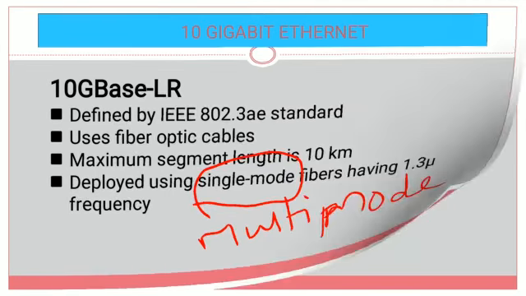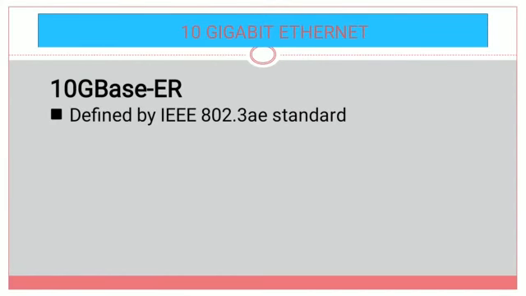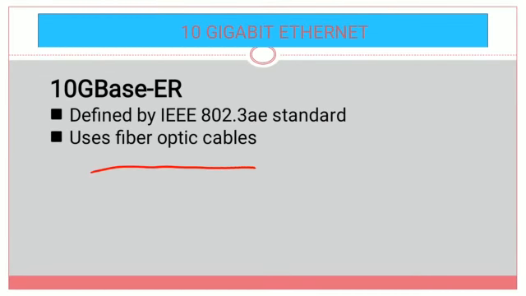And coming to the last type, 10G base ER. This is also defined by IEEE with the standard 802.3ae. So that is the basic standard given for 10 gigabit Ethernet. All three implementations support this IEEE standard. This also uses fiber optic cables, which obviously means the data is in the form of light waves.